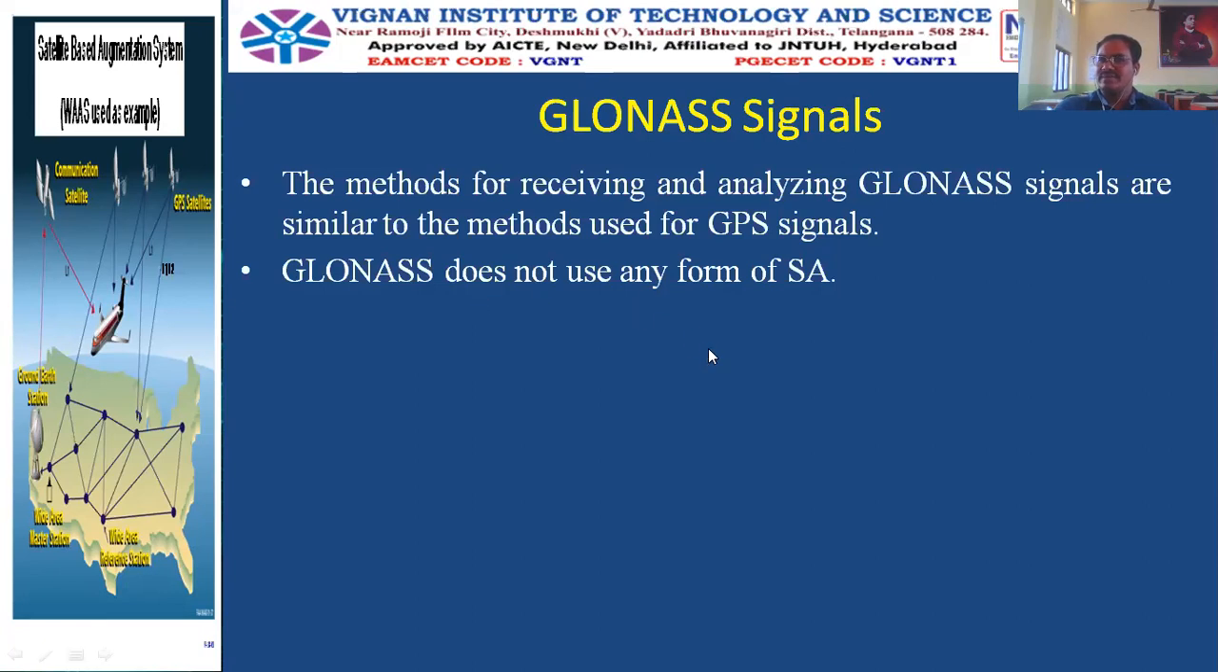And the GLONASS will never use the selective availability, whereas the GPS will use the selective availability. Selective availability technique, once again I am repeating, is purposefully derating the unauthorized signals. This is not there in the GLONASS.